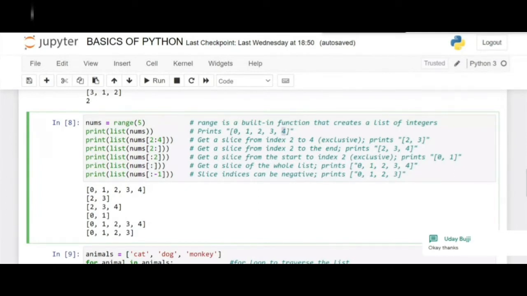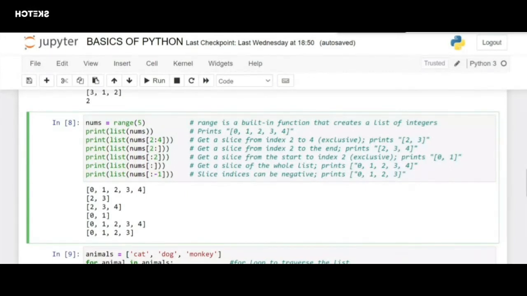Index 2 holds the element 2, so the elements 2 and 3 will be printed. Here 2 colon and nothing indicates to start from index 2 till the end of the elements. This prints all the elements from the second index till the end. So it will return us 2, 3 and 4.